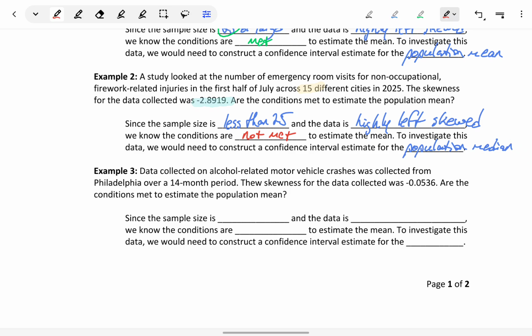So again, what triggered the use of the median is that we had a small value for n, a small sample size, and highly skewed data.